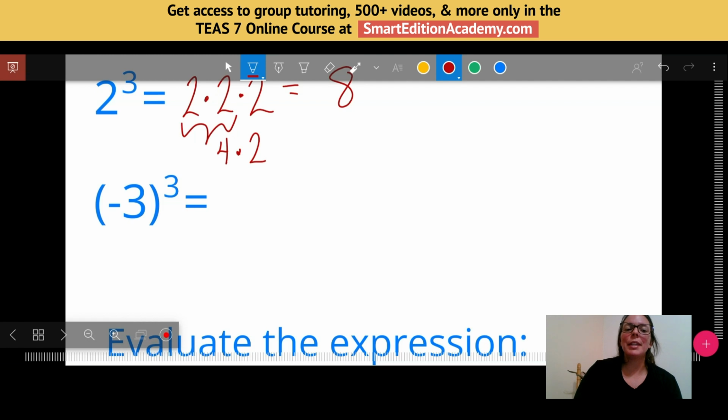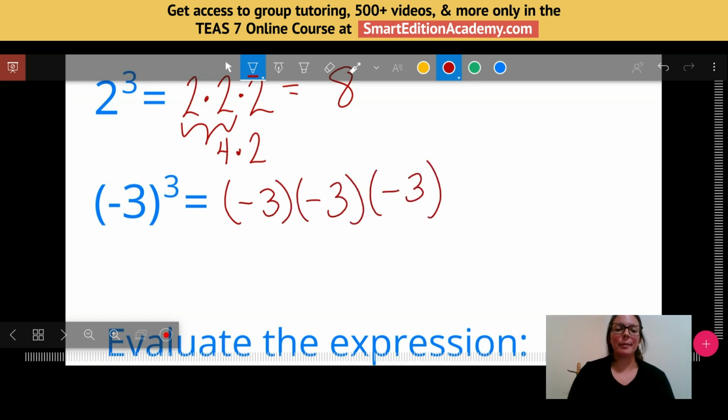Sometimes we also have to deal with negatives. So notice, again, I'm really pointing out parentheses because this can change a math problem just by adding parentheses. So these parentheses are important. Let's try to do negative 3 to the third power. I'd have to do negative 3 times negative 3 times negative 3. So what do I do here?